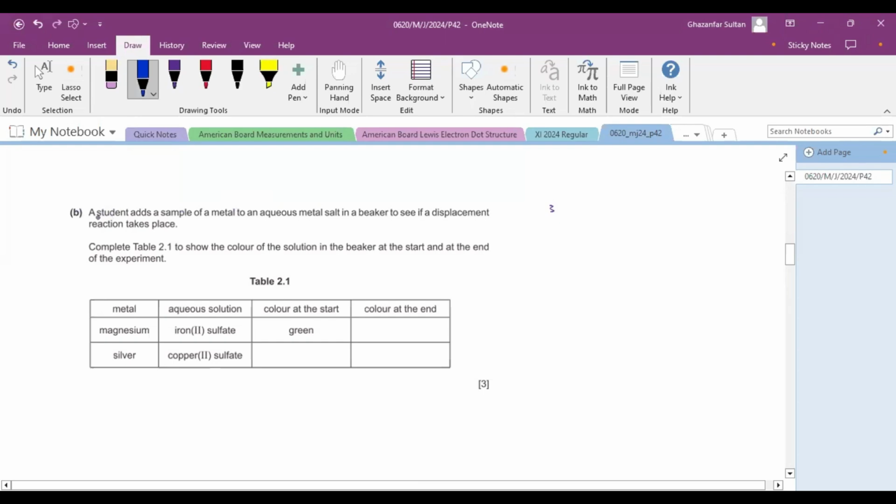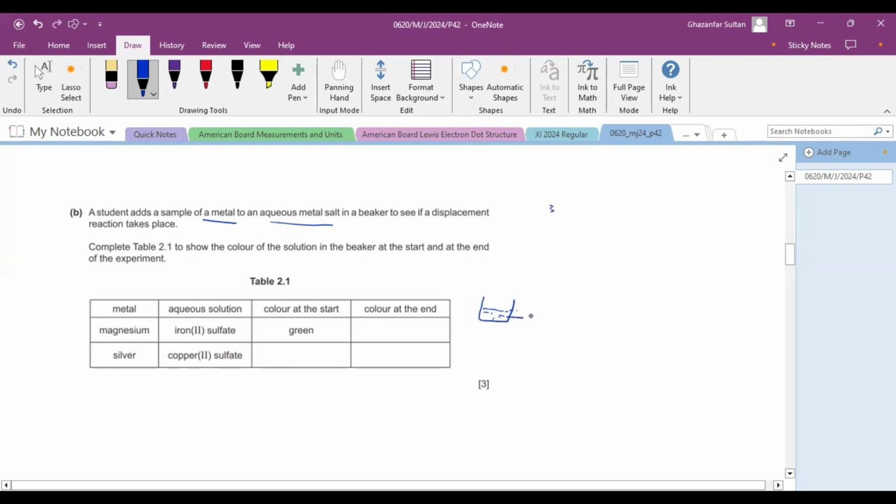Now question number 2, part B. A student adds a sample of metal to an aqueous metal salt in a beaker to see if a displacement reaction takes place. Complete table 2.1 to show the color of the solution in the beaker at the start and at the end of the experiment. Here the color at the start is given, and here we are to write the end. So in the first experiment, think about it. This is a beaker. I'm talking about experiment number 1.